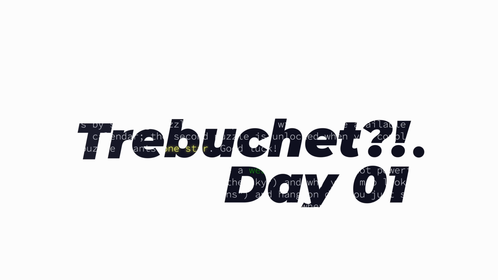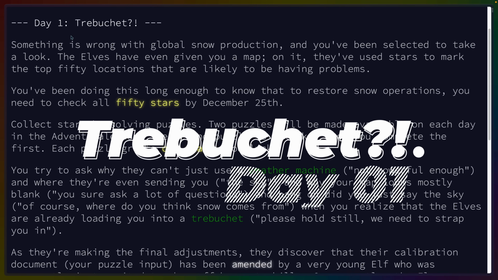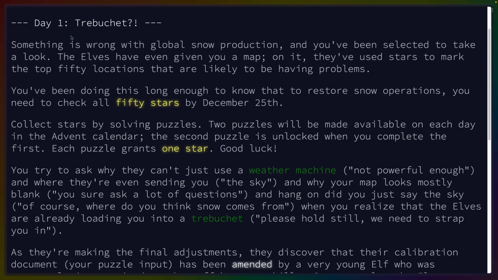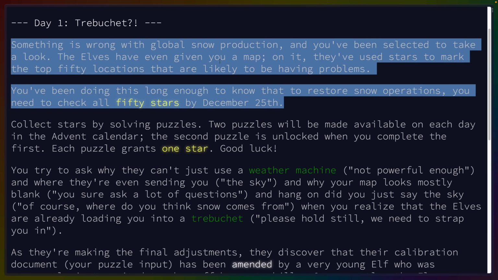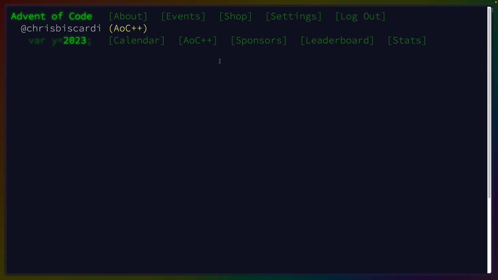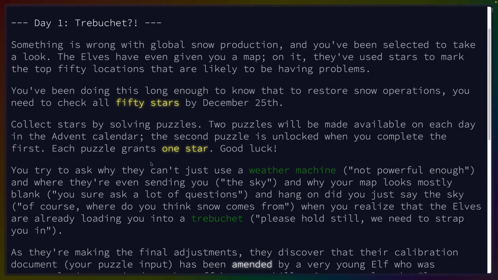Every day there will be a word problem with a story behind it. Today is an introduction, so something is wrong with global snow production, and we've been selected to take a look. I know nothing about global snow production, so... The elves gave us a map. On it, they've used stars to mark the top 50 locations. This is just describing the puzzle on the front page. So if we go back a page, this whole area is going to be an image. That's what they're more or less describing.